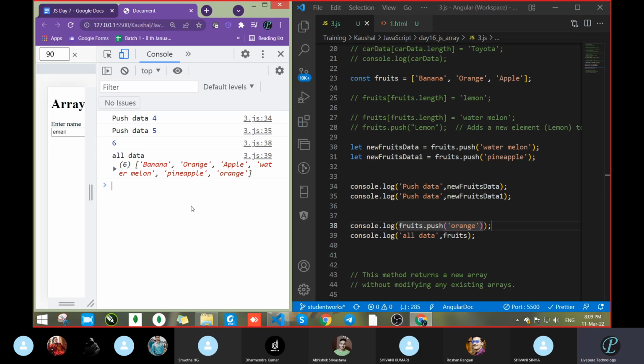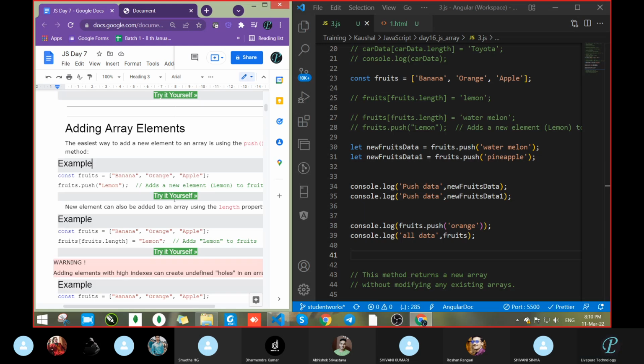On line number 38, we got 6. Why? Because it returned the position, that is, the length, since the length of the array is now 6. So when we push a new element, it returns the new length of the array. Clear? Or anyone having any doubt about how the push method works?